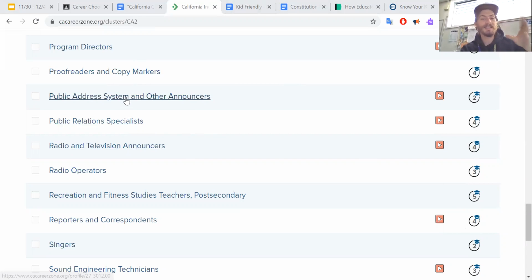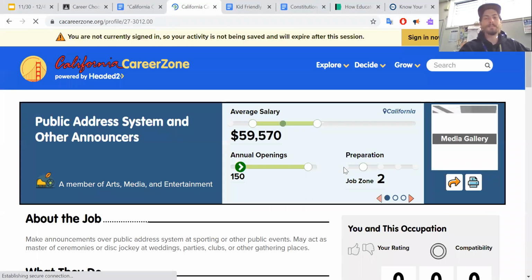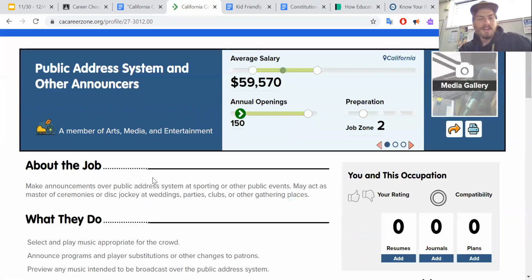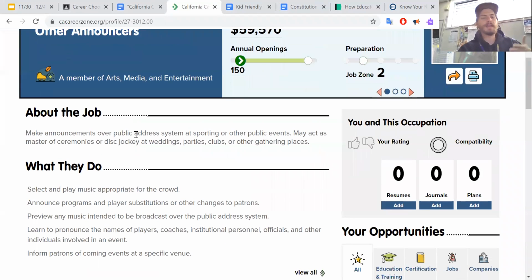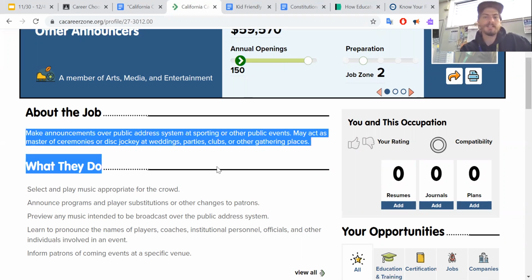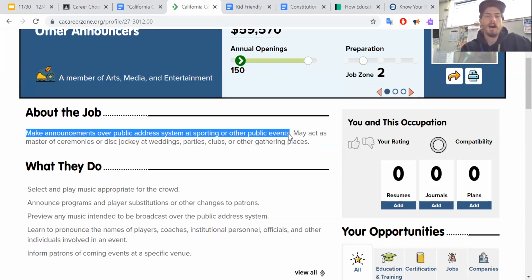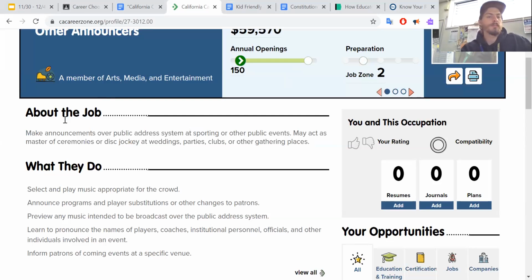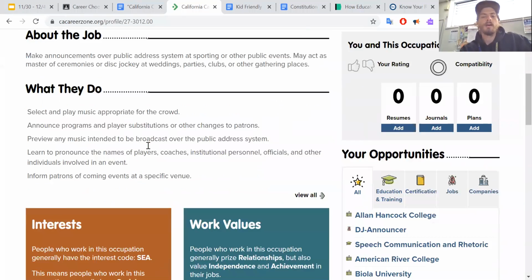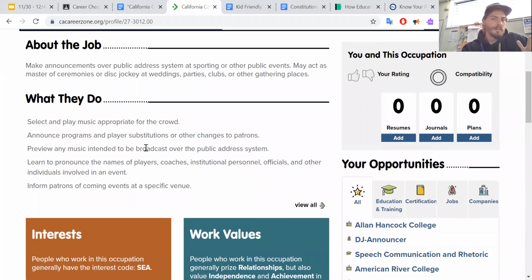So let's say, okay, this is what I want to do. I press it, and then I get some things pop up. It tells me about the job. They make announcements over public address systems at sporting or other public events. Cool. They also maybe DJ at weddings, parties, that kind of stuff. Maybe not involved with that so much, but I like the sports stuff.